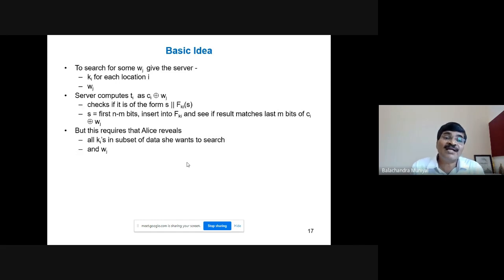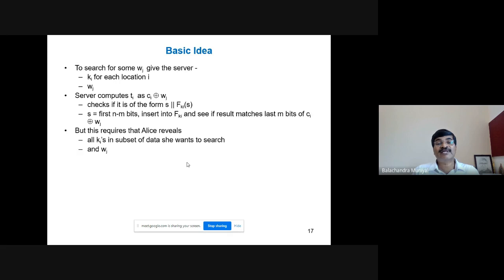So what the server will do is compute Ti as Ci XOR Wj in all the locations of the document using the keys provided by the client. It checks if it is of the form S concatenate Fki of S. Definitely, if you consider W3 with respect to the first location, this formula doesn't hold good.